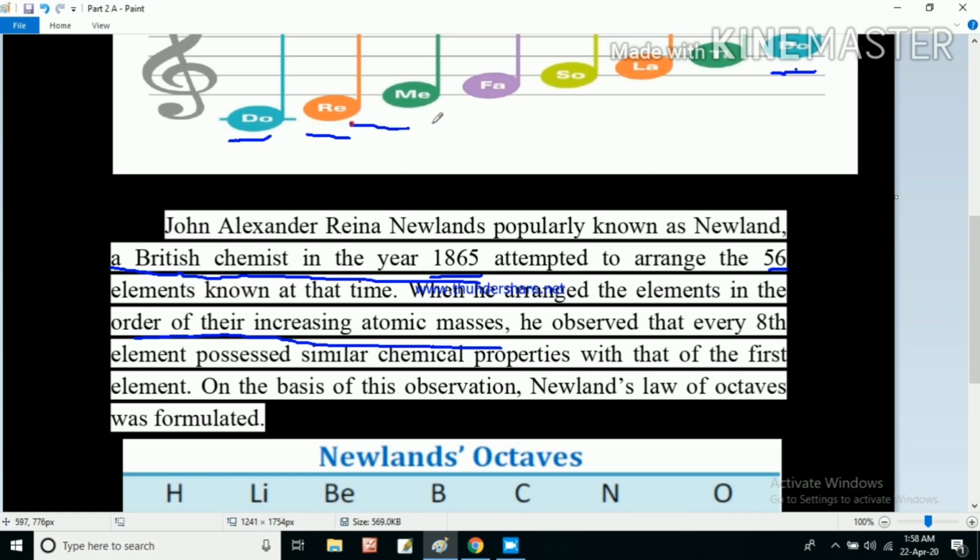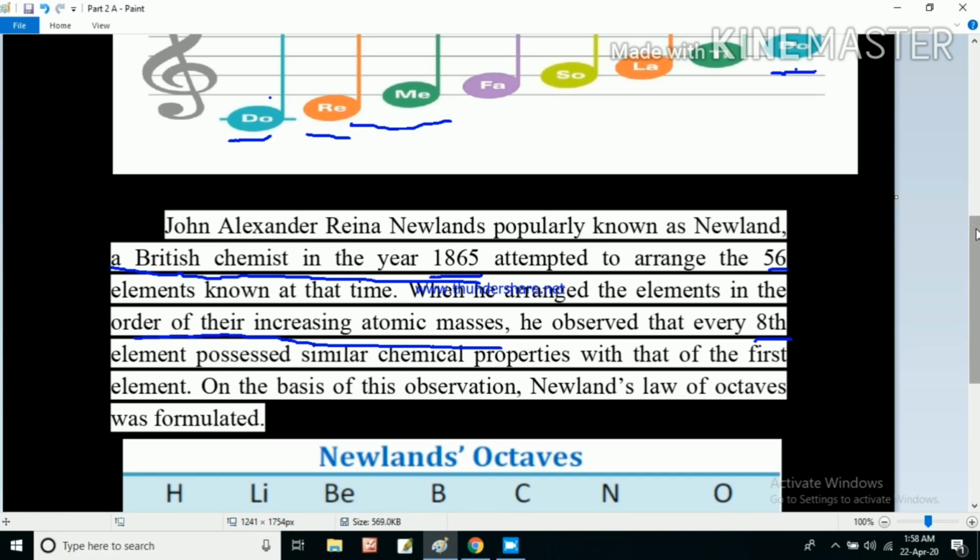Similarly, like these musical notes, the 8th element is the repetition of the first element. On the basis of this observation, Newland's law of octaves was formulated.